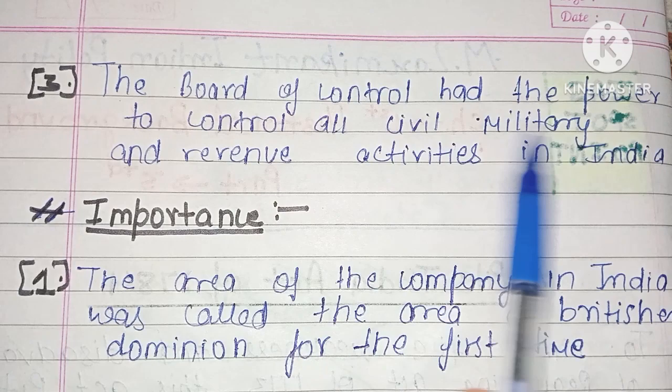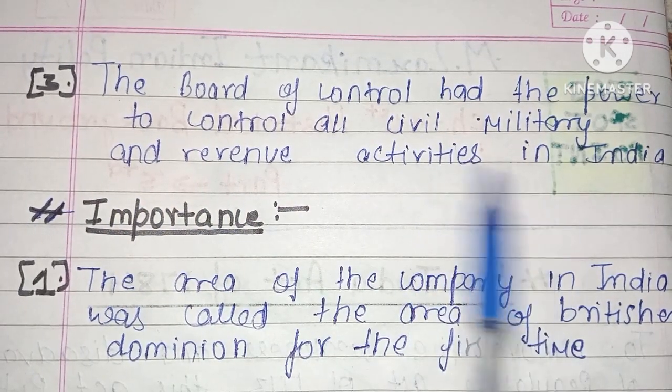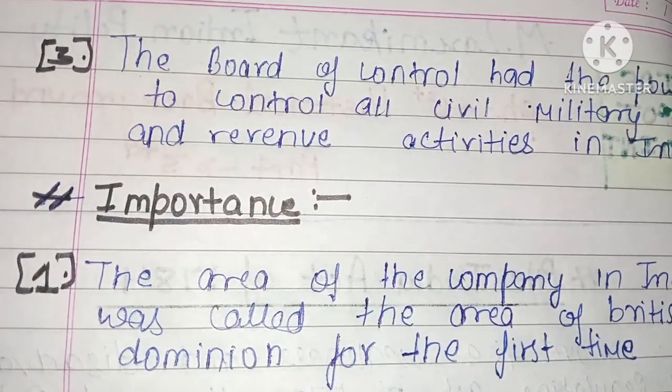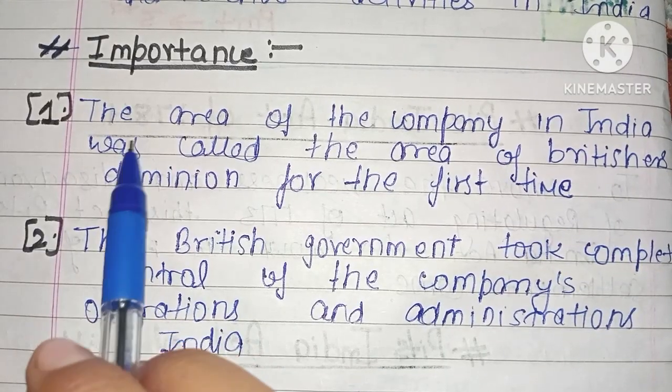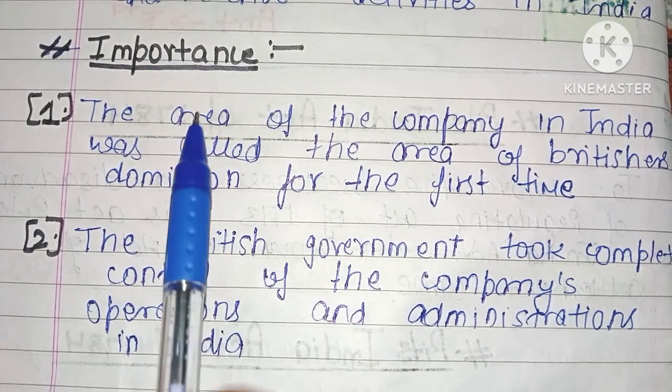So Board of Control had the power to control all civil, military and revenue activities in India. So they had the power to control the military and revenue activities in India. So that was the third feature of that act. Now its importance. What was the importance of this act?